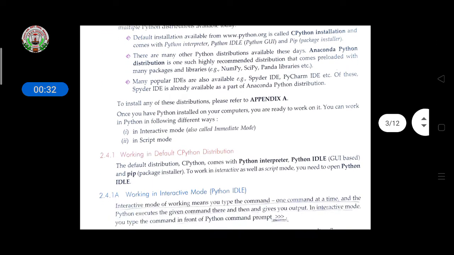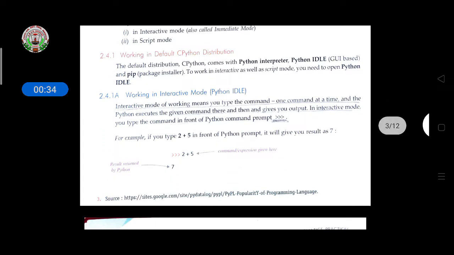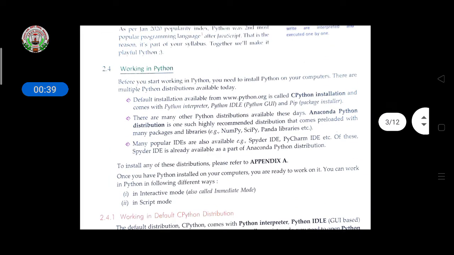Now today we'll discuss working in the default CPython distribution. Before you start working in Python, you need to install Python on your computer. There are multiple Python distributions available today. If you want to do programming in Python, first you have to install the Python editor and then you have to do the programming.